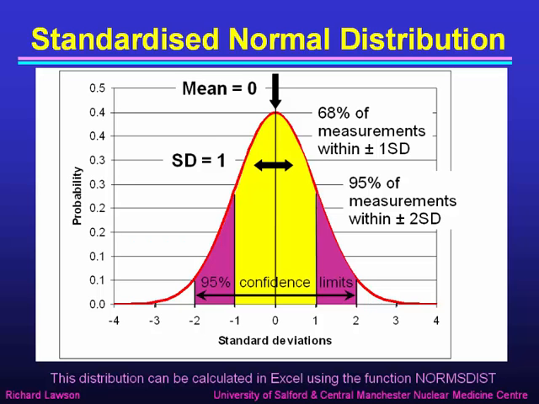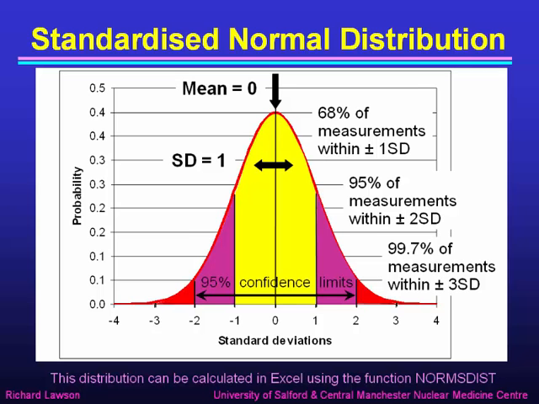In other words, the little tails at the bottom and the top only contain 5% of the area under the curve, so a measurement chosen at random from this distribution only has a 5% chance of falling in these tails. That's why we call this range from 2 standard deviations below the mean to 2 standard deviations above the mean the 95% confidence limits. If we take a measurement at random, we're 95% certain it will fall within that range shown by the shaded area.